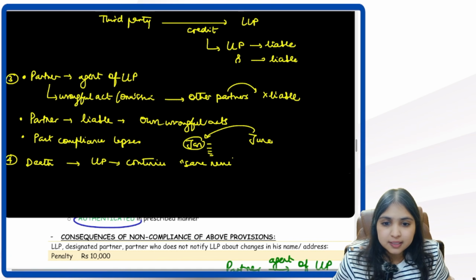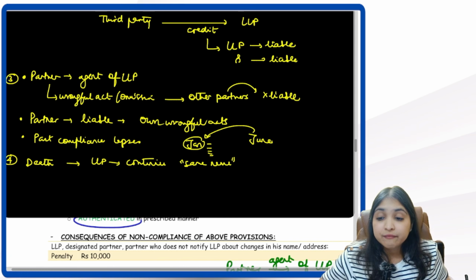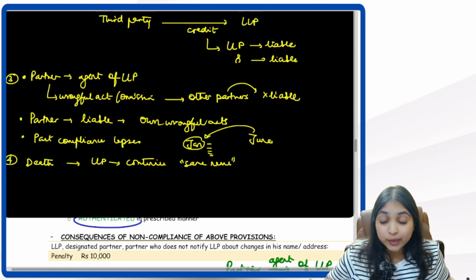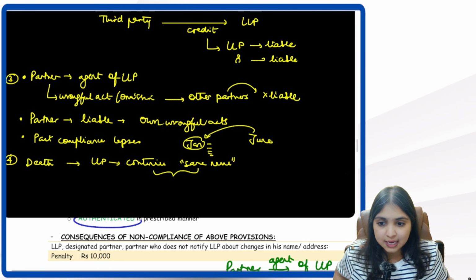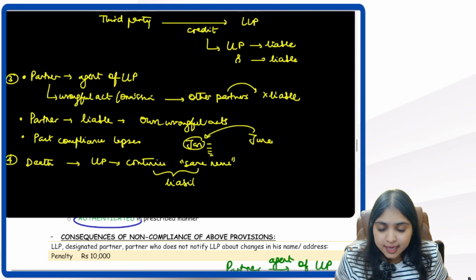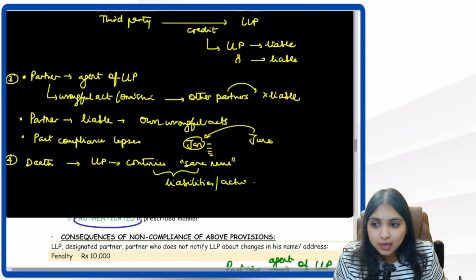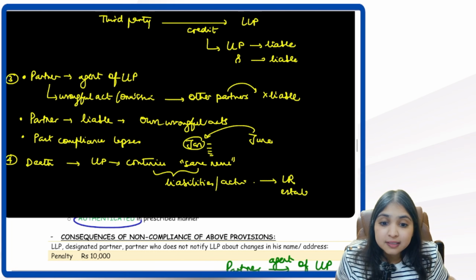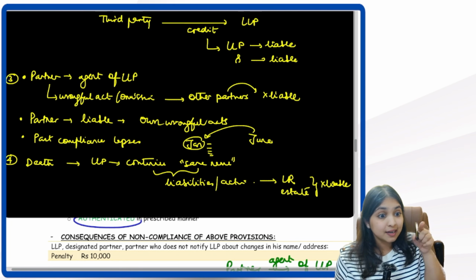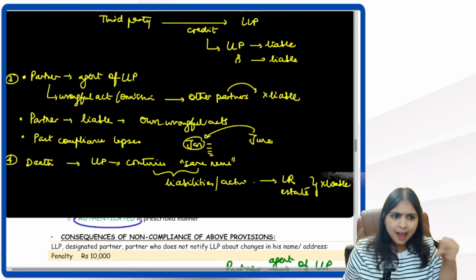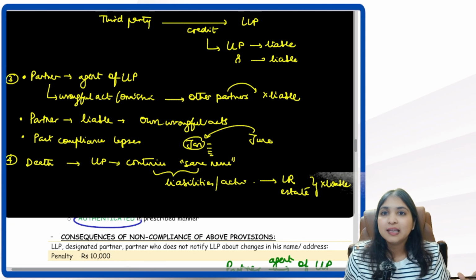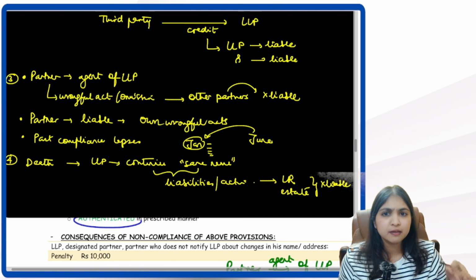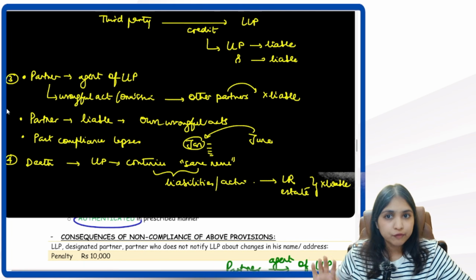When the LLP continues to carry on business in the same name, whatever liabilities the LLP incurs, whatever actions are done in the LLP, for all this, the legal representative of the deceased partner, the estate of the deceased partner, will not be held liable. So once the partner dies, after that, whatever happens in the LLP, the legal representative and the estate of the deceased partner will not be held liable.